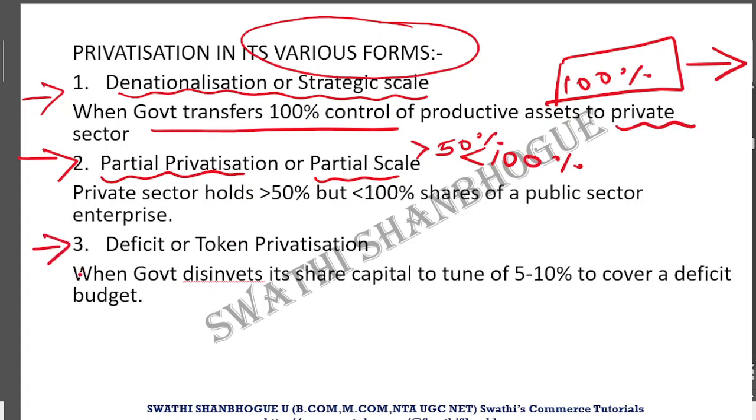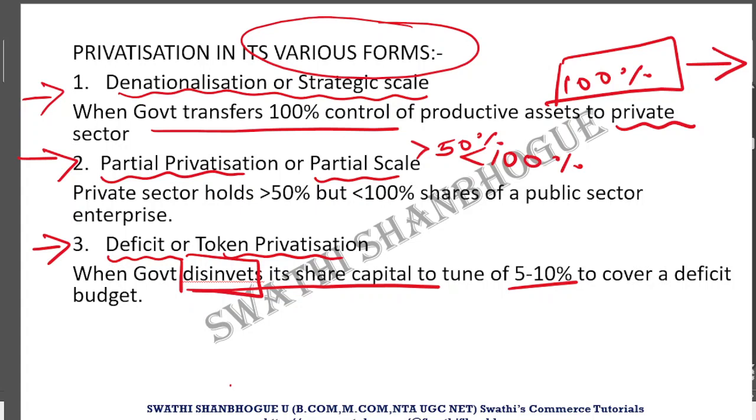And the third type of privatization is known as a deficit or a token privatization. Now, a deficit or a token privatization is where government disinvests its share capital to the tune of 5 to 10% to cover a deficit budget. Now, what does disinvest or disinvestment mean? It means selling its own shares to the general public or to the private sectors because it is trying to raise funds.